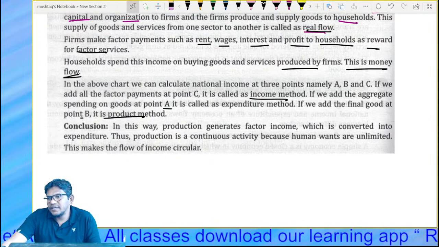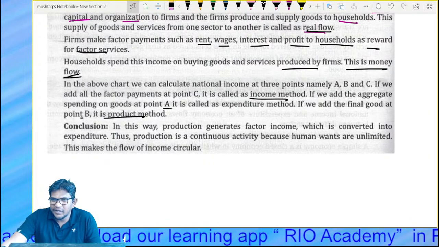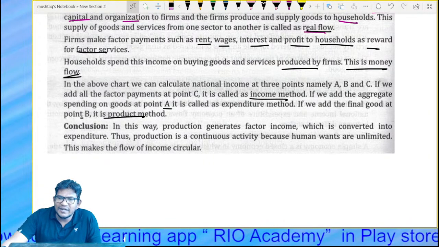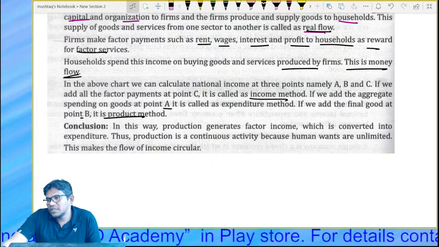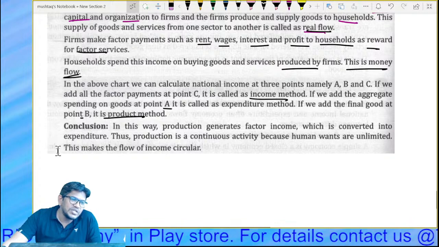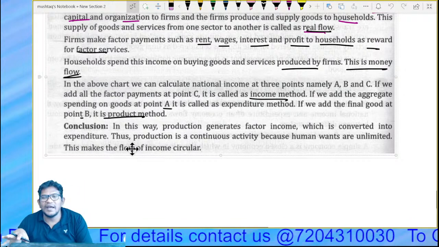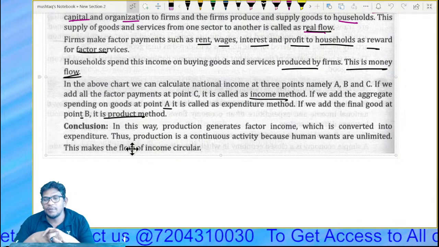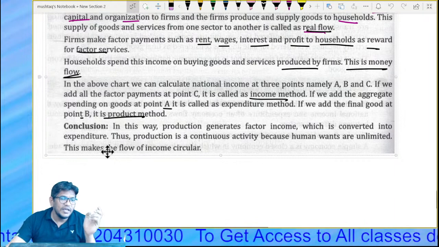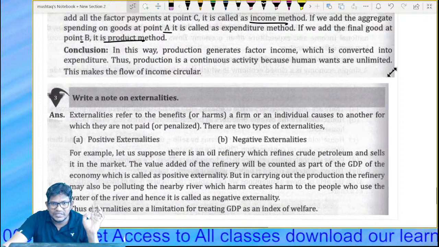So guys, here we have one more question, a very important question: write a note on externalities. Now, whenever we talk about GDP, GDP is all about the goods and services we have produced in the economy, the value of all the goods and services produced in an economy in a year. At the time of production, whenever we are producing the goods, right?